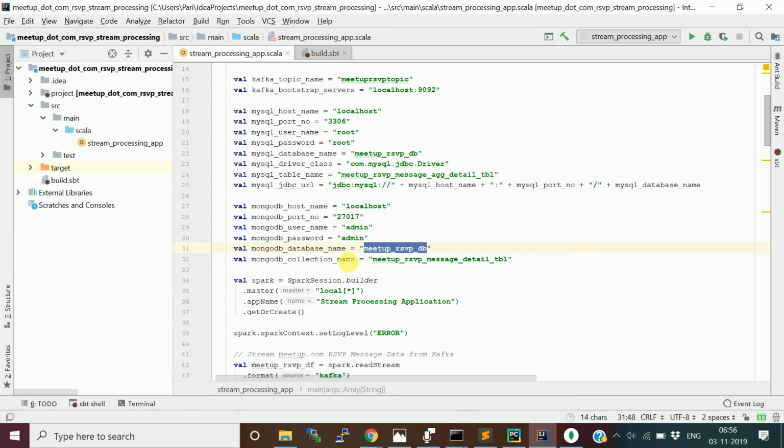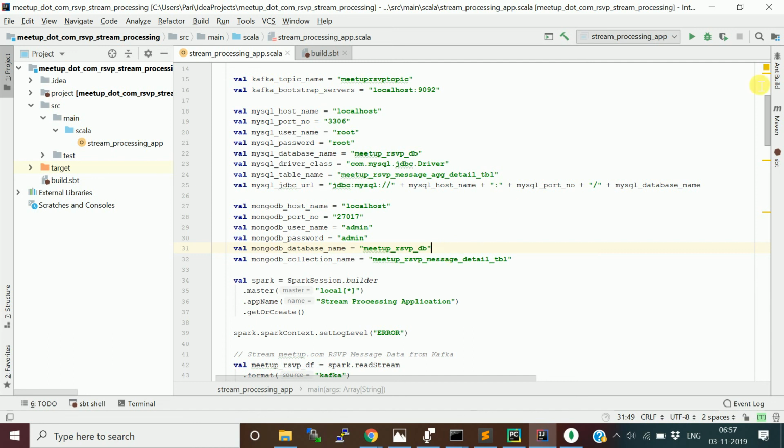So now, in the last video we discussed how to parse the JSON message, make it a flat structure, and store it in MongoDB as a raw message. In this video I am going to discuss the kind of aggregation we are going to do on the data and store the result into a MySQL database. Let me walk through it.